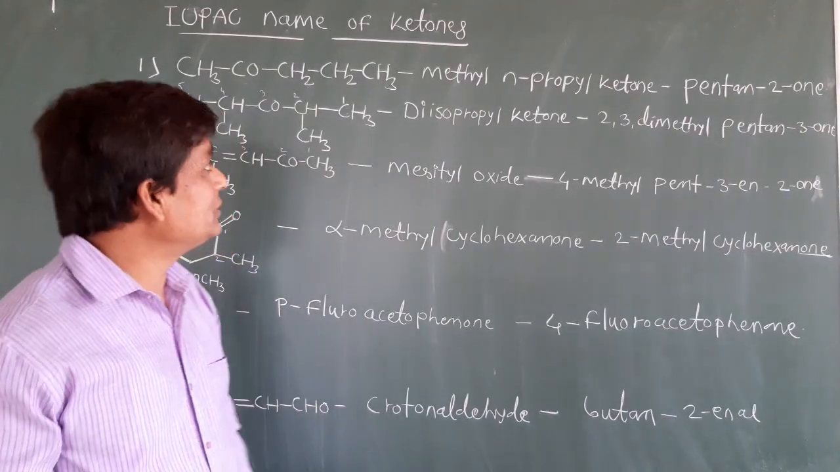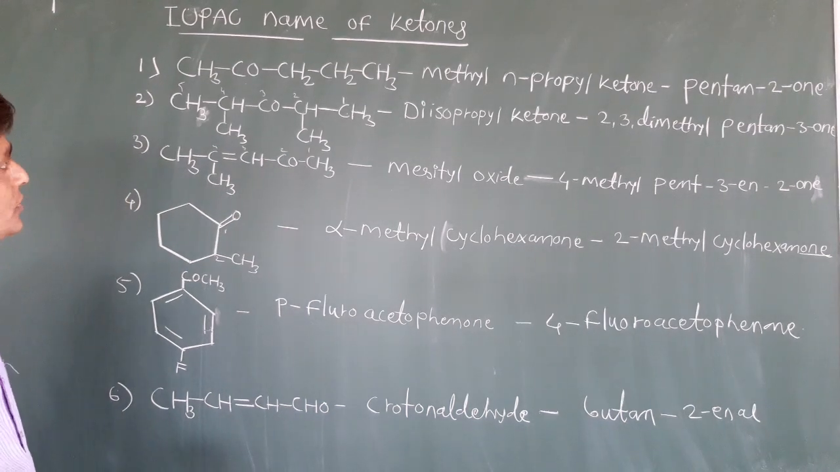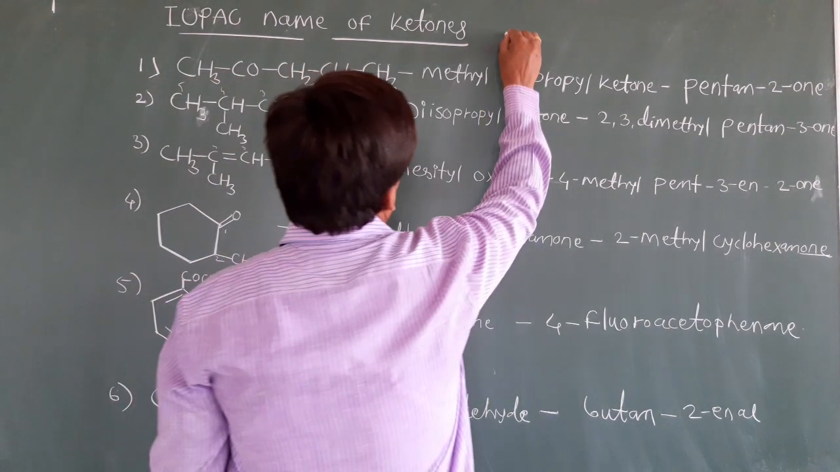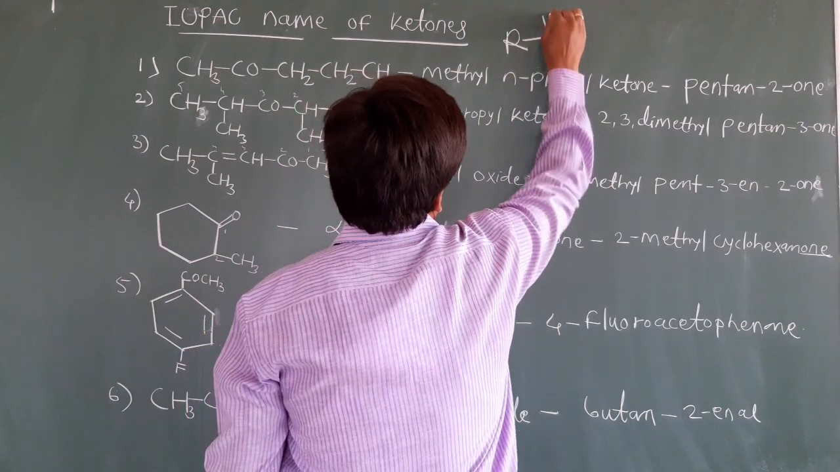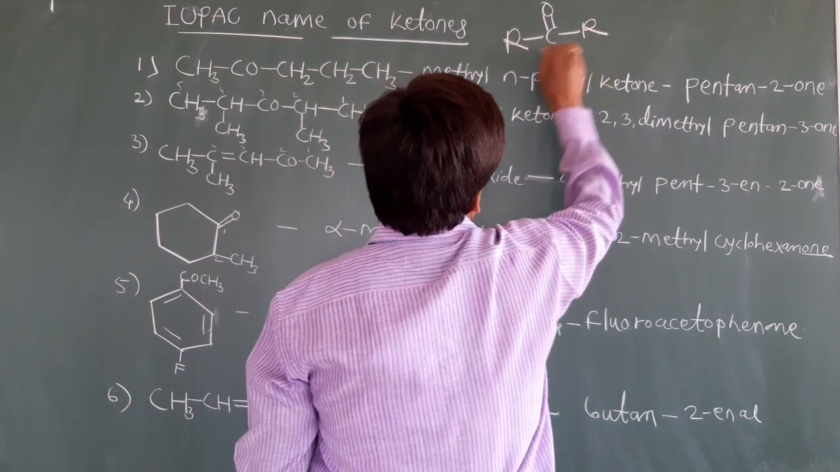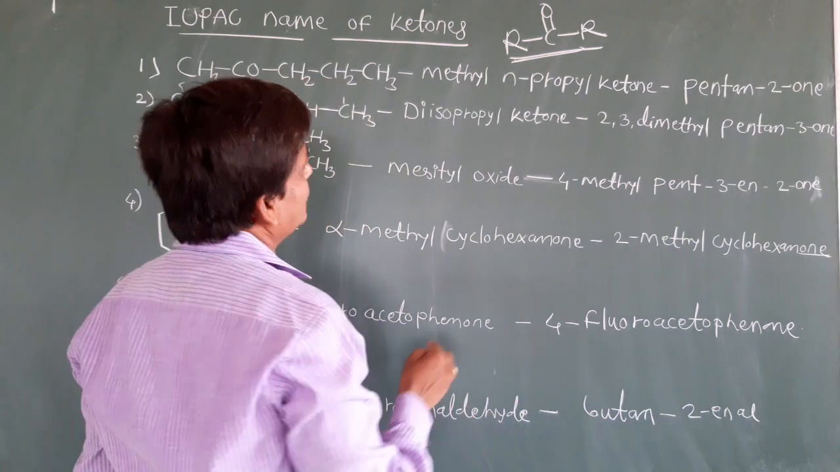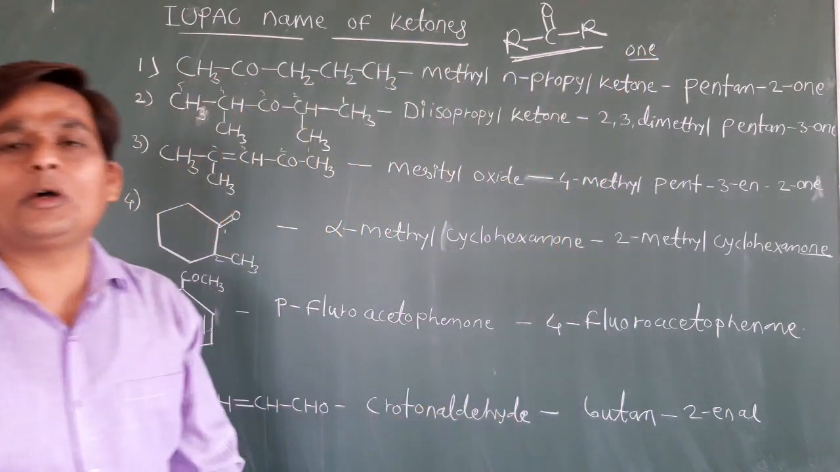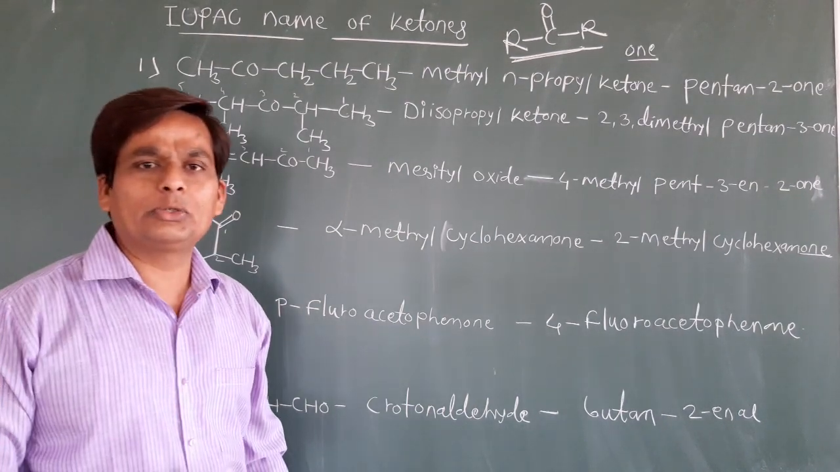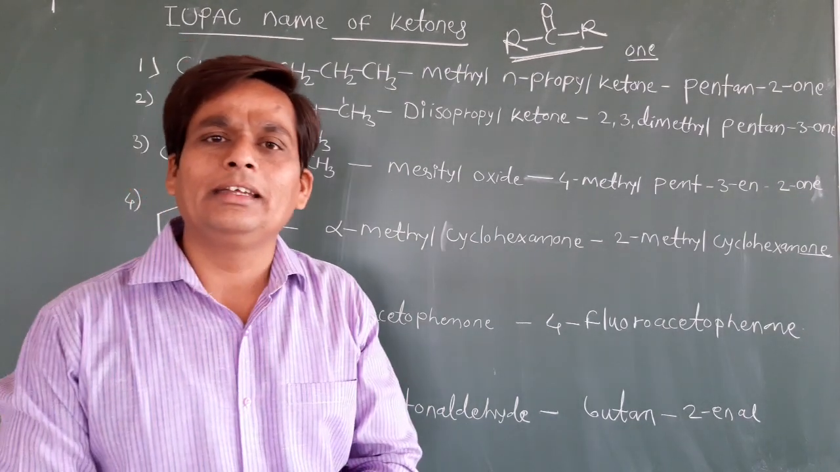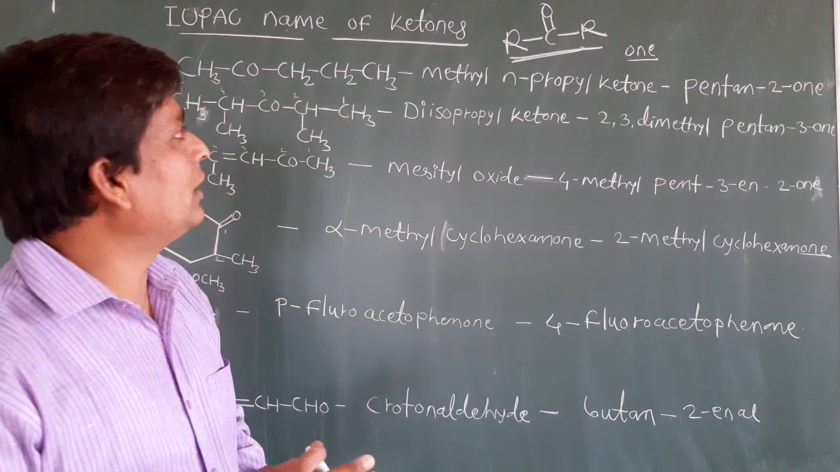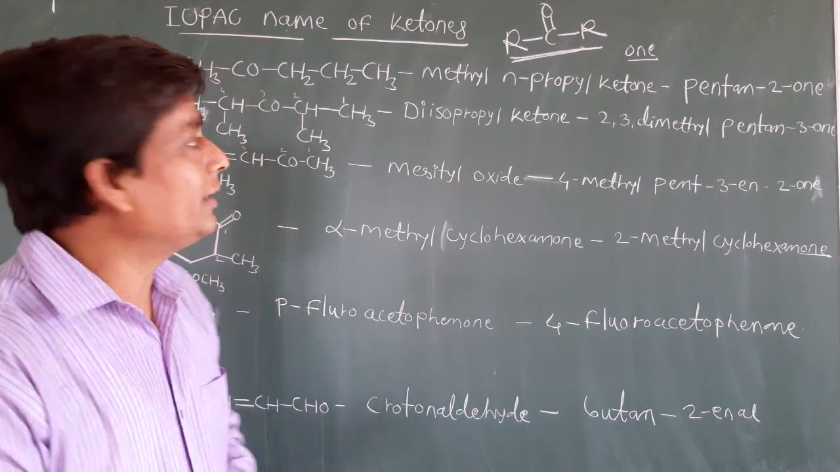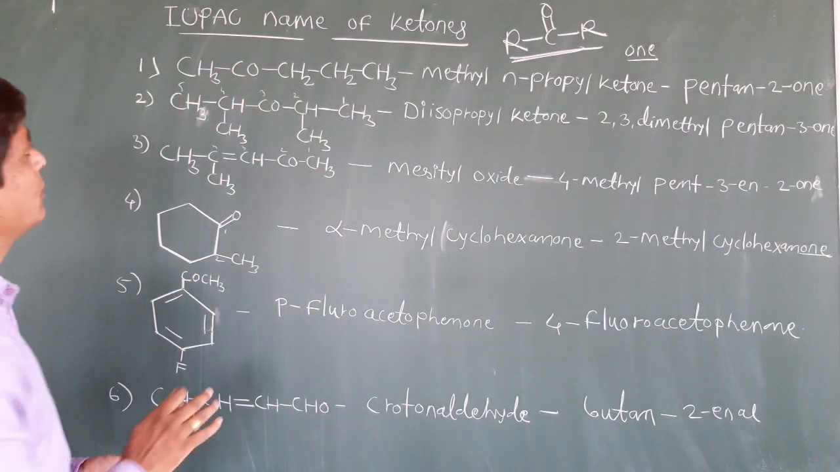Okay, students. Now we will see the IUPAC name of ketones. You know the functional group of ketones. We can represent a ketone as R-C double bond O-R. In a ketone the suffix is -one. Whenever you have to give the IUPAC name of a ketone, the same rule applies. You select the longest continuous chain, then give the numbering from where the ketone group is attached. See the example directly. We will solve examples one by one.